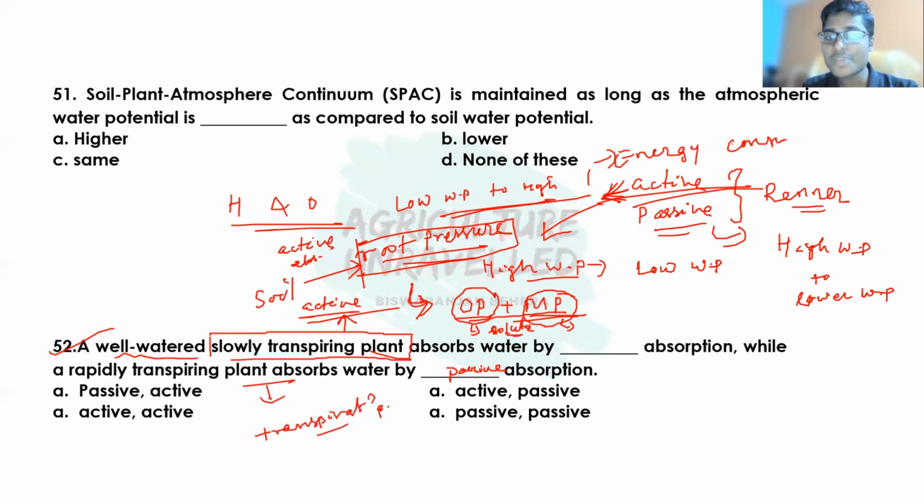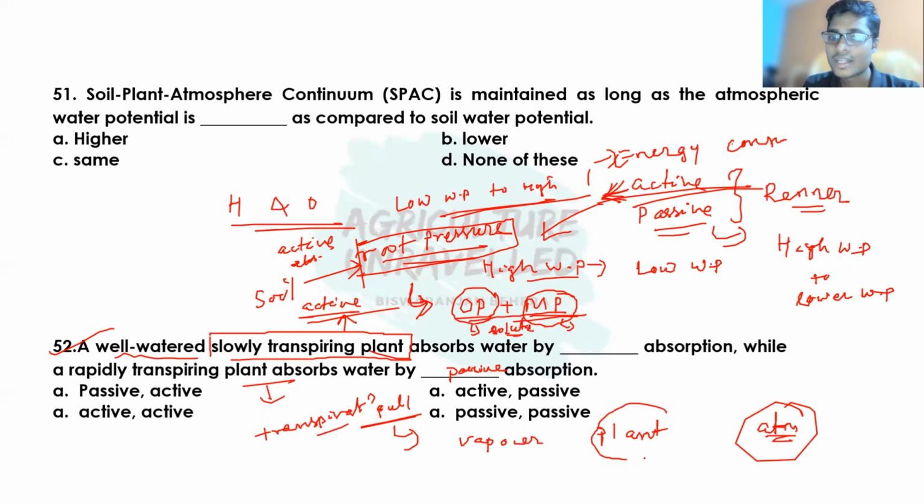Then what is this transpiration pull? This transpiration pull is due to the vapor pressure gradient between plant and the atmosphere. When there is a vapor pressure gradient between plant and atmosphere, then transpiration will be more, means atmospheric vapor pressure is lesser, and inside the plant the water vapor pressure is higher.